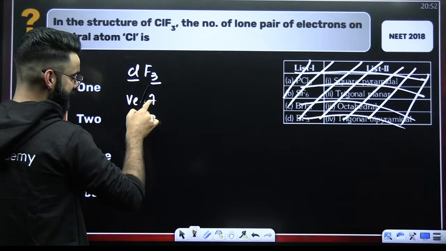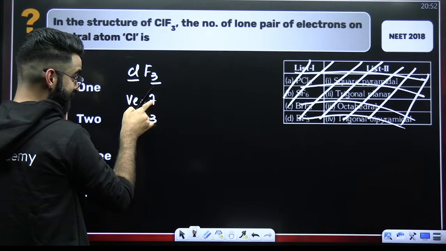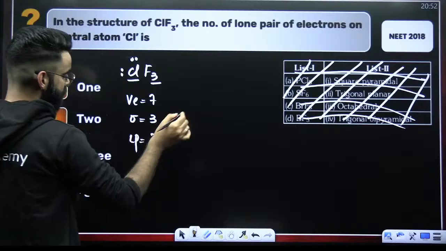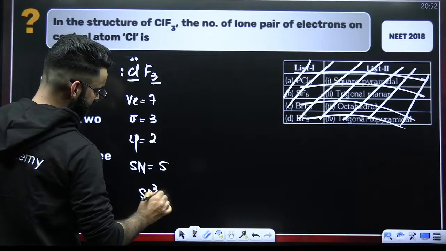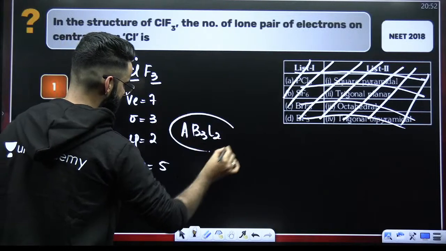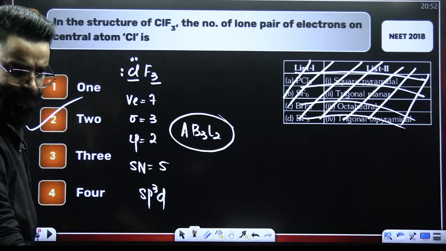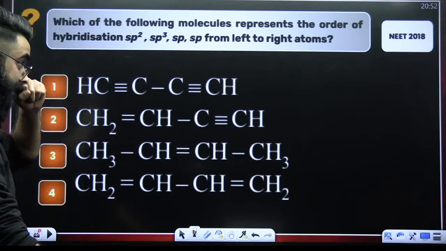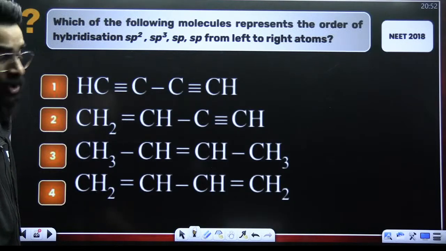So chlorine has 7 valence electrons and it has utilized 3. So 4 are there as such in the form of 2 lone pairs. So sigma 3, lone pair 2. Steric number has to be 3 plus 2, 5. Hybridization involved is sp3d. Type of the molecule is AB3L2. Now I think your answer is clear. There are 2 lone pairs on the central chlorine here. You all are perfectly right. Look at this question. The question has been asked in your NEET 2018. Again, this is something which you should be able to solve.